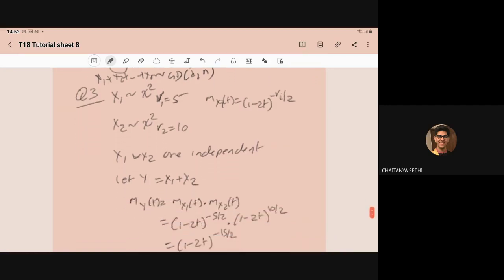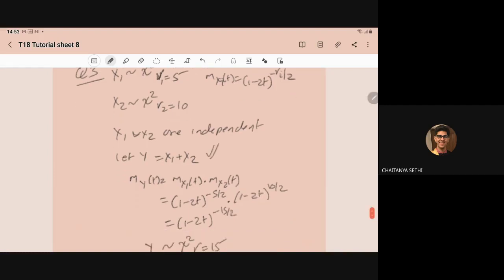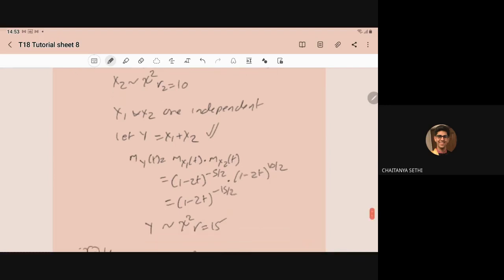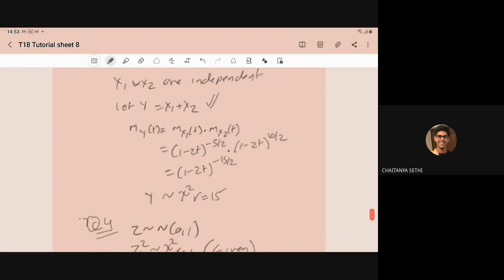And x1 and x2 are given as independent of each other. We define the new random variable x1 plus x2 as y. So the moment generating function for y will be the product of the moment generating functions of x1 and x2. Just writing the values, you will get (1 minus 2t) to power minus 15 by 2. It means this is the new degrees of freedom. So y follows the chi-square distribution with 15 degrees of freedom.